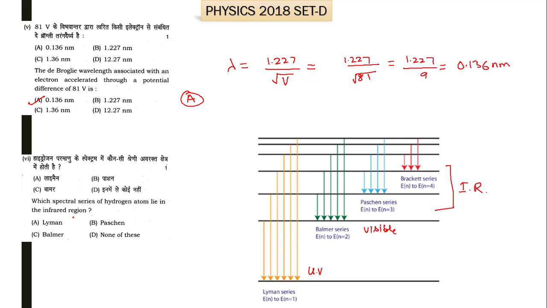So it is asking about the infrared region. So Paschen and Brackett are there. Here only Paschen is given. So B is the right option for this. So B is the right option for the sixth part of question number 1. Now moving towards the next part.